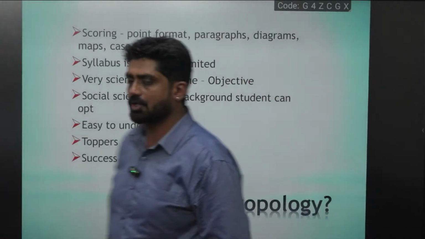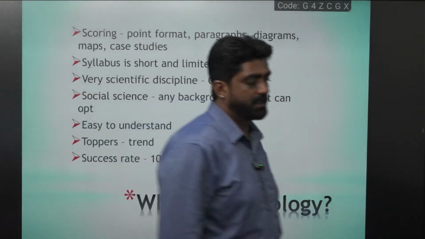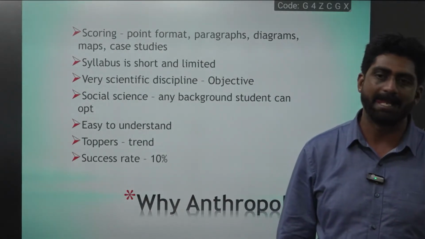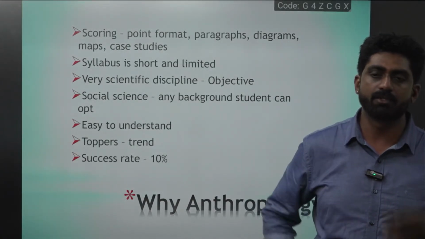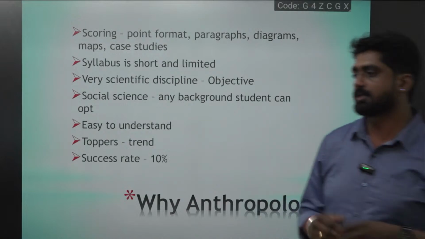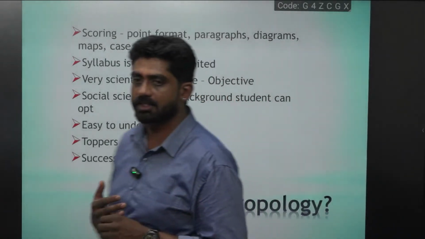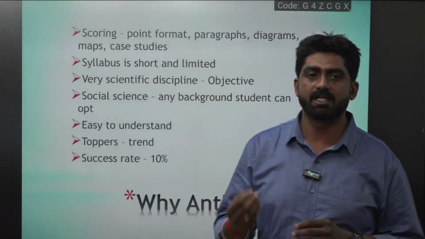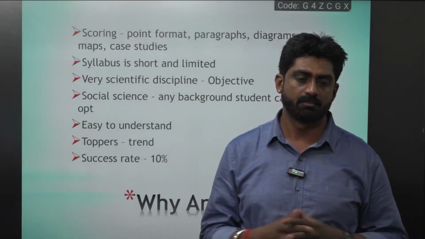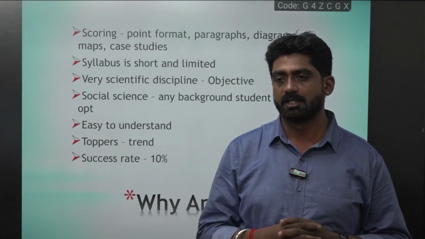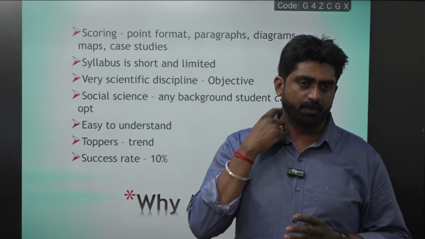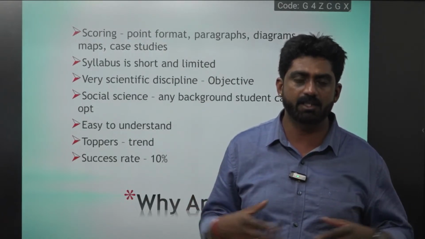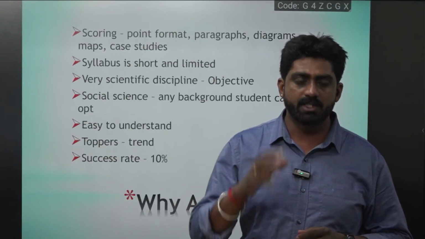If you look at the toppers trend, the majority of the toppers are from this anthropology background. The success rate is around 10 to 12%. You can score 300 plus. Clear? In paper one, you just need to practice a few diagrams, a few figures. Apart from that, paper two is completely about India only, Indian anthropology. That is what I'm saying.